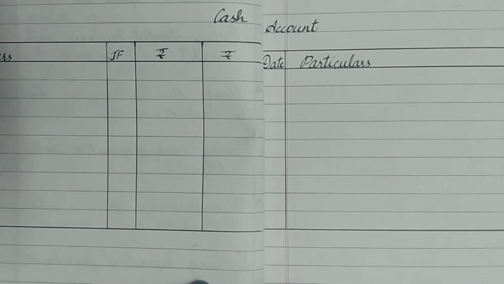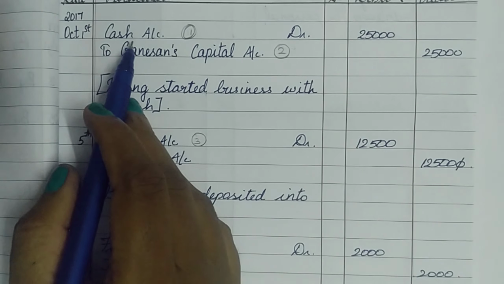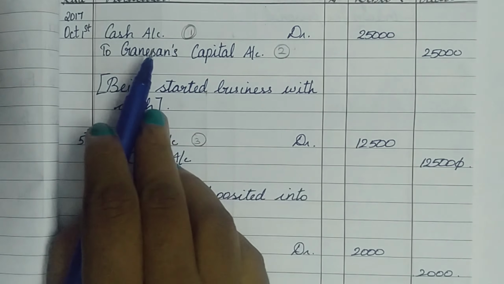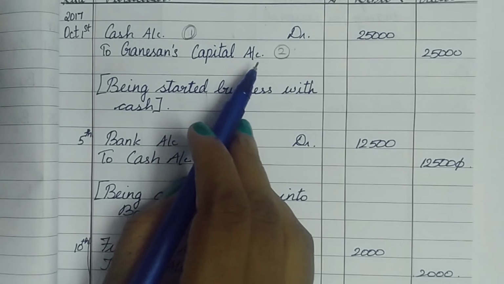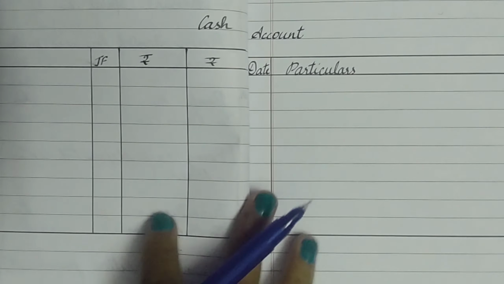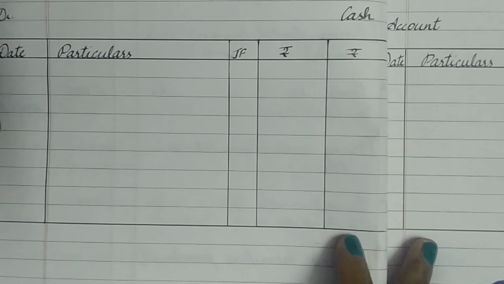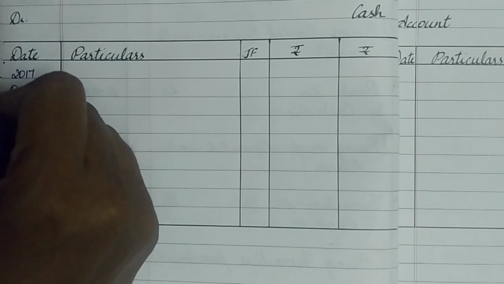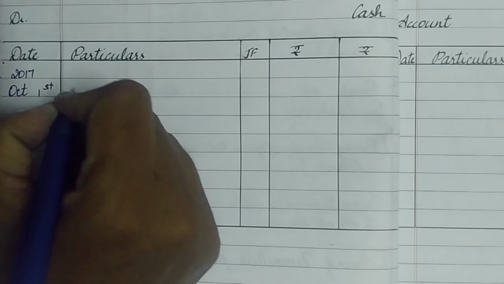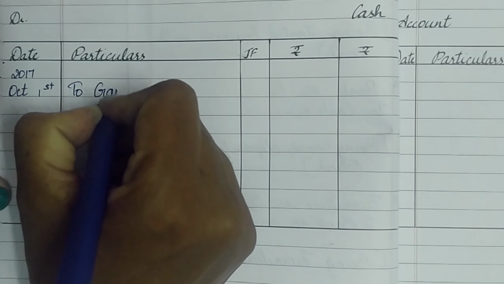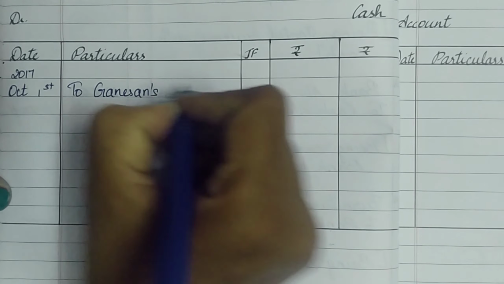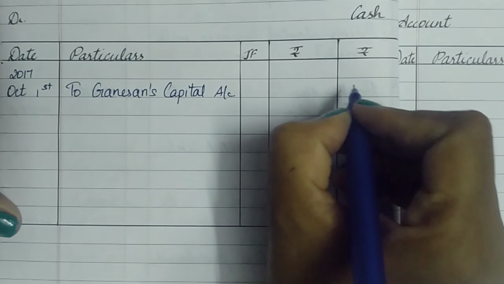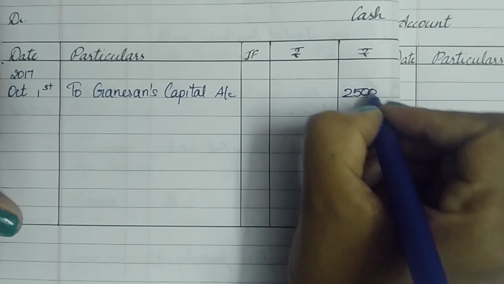In our first journal entry, cash account is in the debit. Therefore, we must move to the debit side of the cash account and record to Ganeshan's capital account 25,000. Now in the cash account, I'm going to move to the debit side and record the date as 2017 October 1st, to Ganeshan's capital account, 25,000 rupees in the outer column.